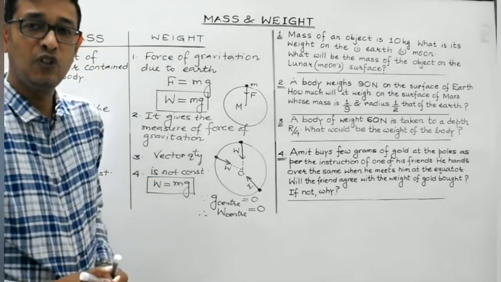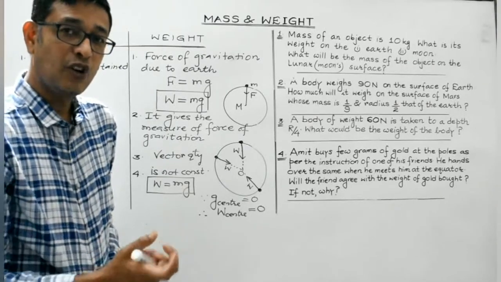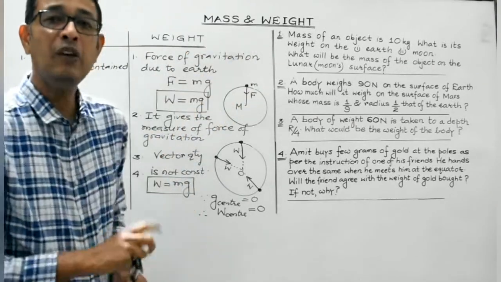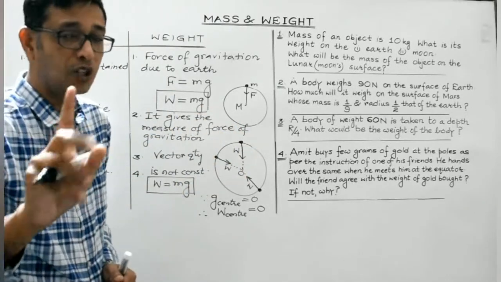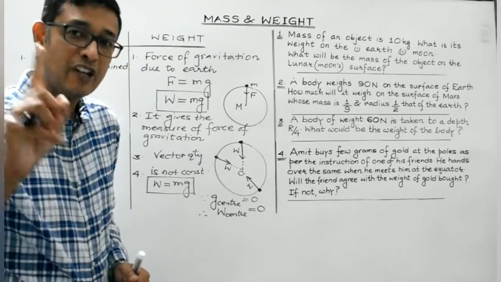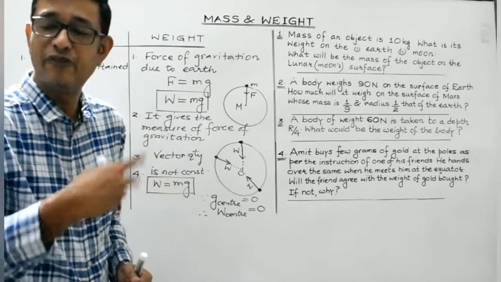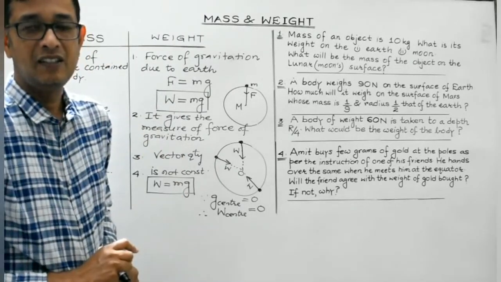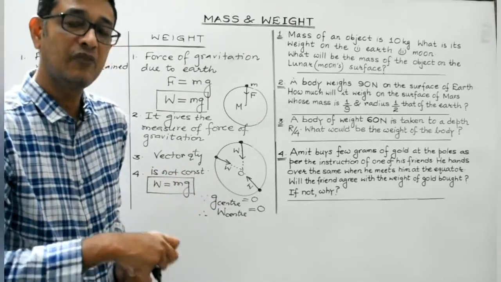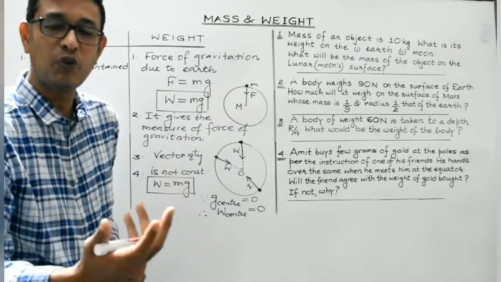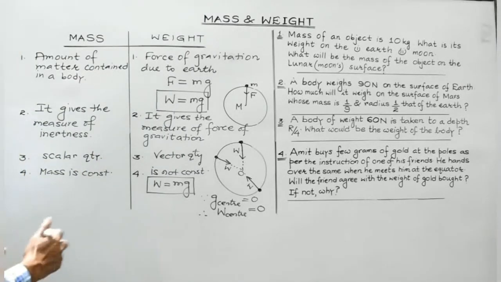Small g, its value on the moon, the lunar surface, is 1/6. So the weight of any body taken to the moon would be 1/6 of its weight on the Earth's surface. So mass of a body remains constant, but weight of a body, which depends on the value of acceleration due to gravity, will be different at different places. At a place where g is maximum, weight of a body will also be maximum. At a place where the value of small g is minimum, the weight of the body would be minimum. Right? So this is an essential point of difference between mass and weight.